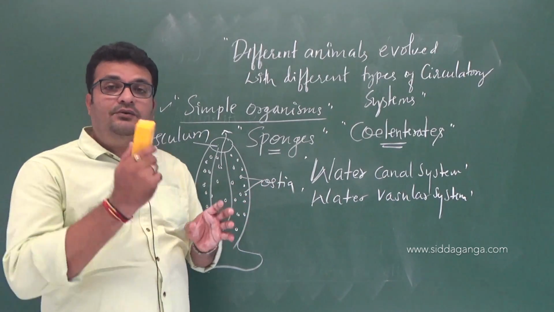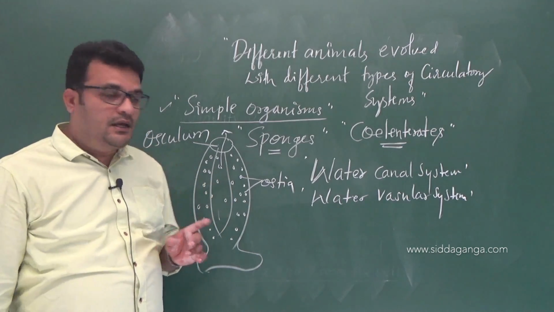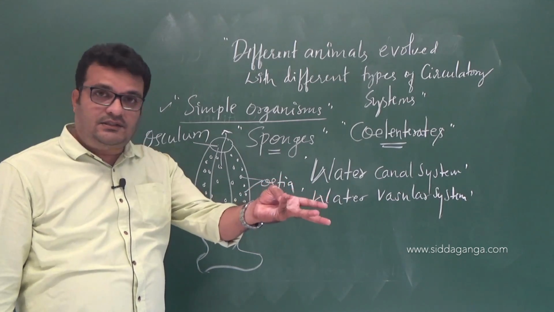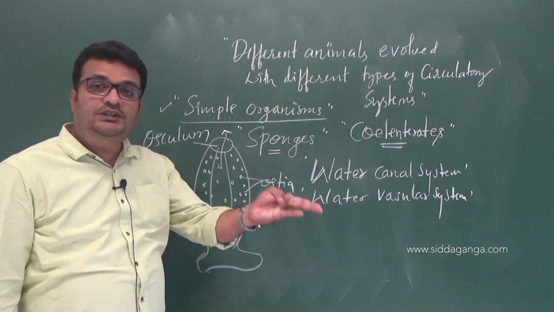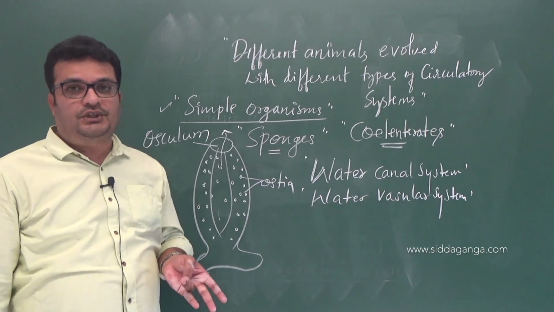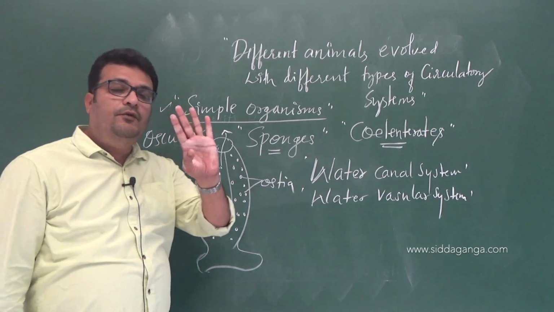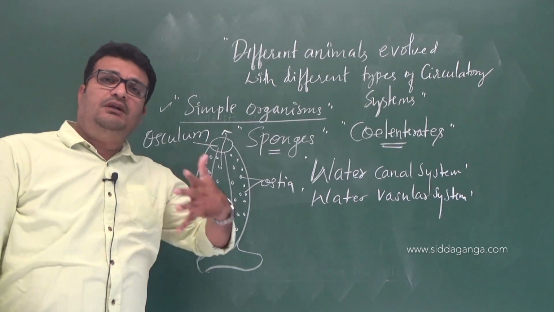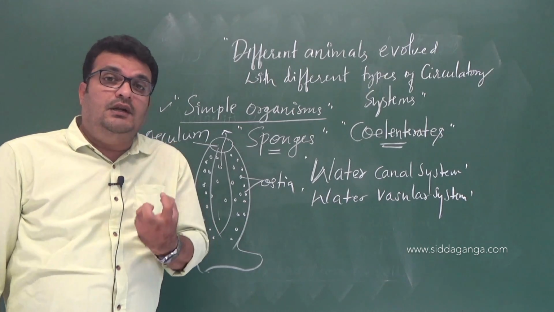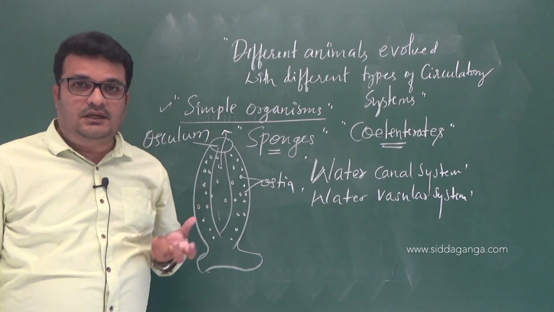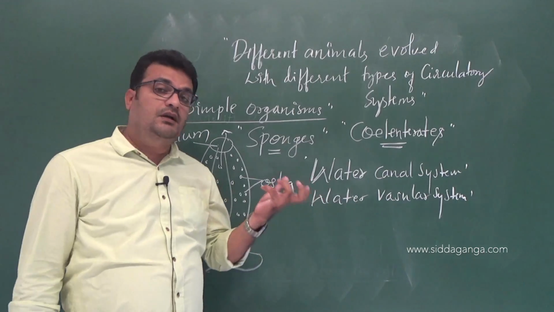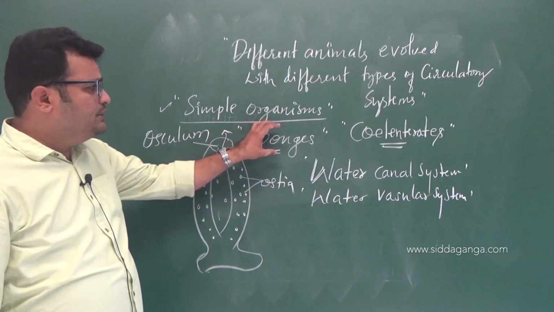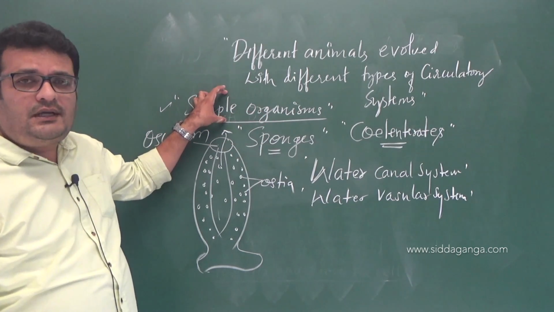Similarly, it will carry out the excretory substances from the body. So nutrition happens, excretion happens, circulation happens, and reproduction also happens. So these four different processes are carried out with only one mechanism, a special feature of the sponges. That is called the water vascular system, or even considered the water canal system, right? So this is how the sponges, which come under simple organisms, are evolved to have circulation like this.